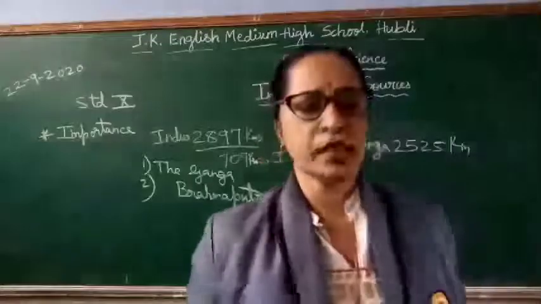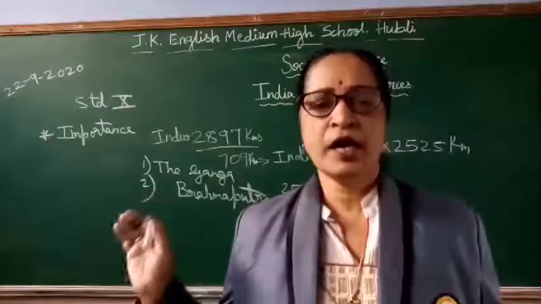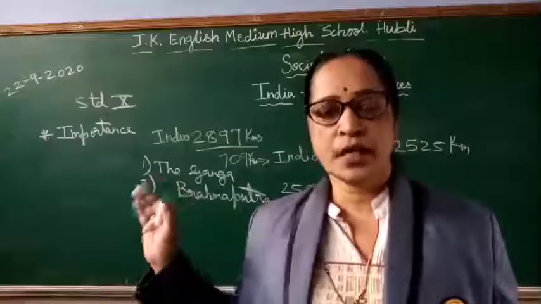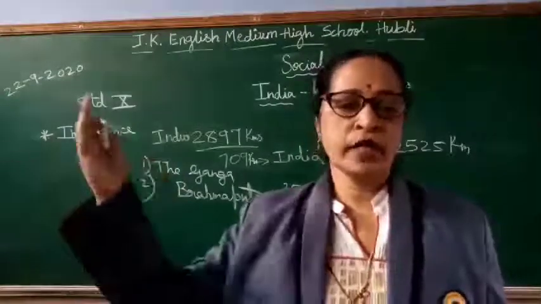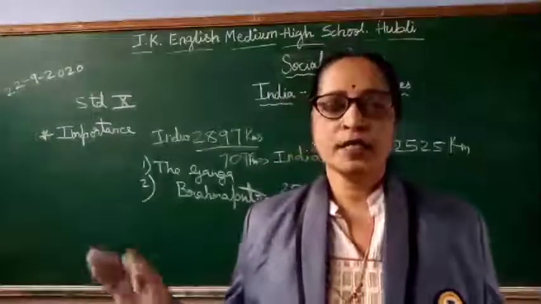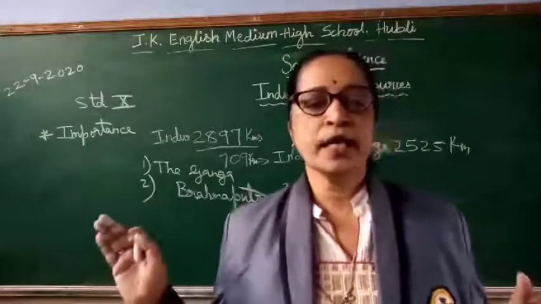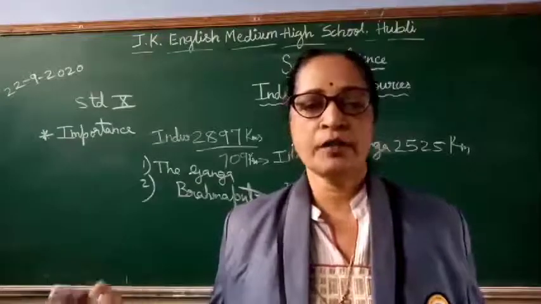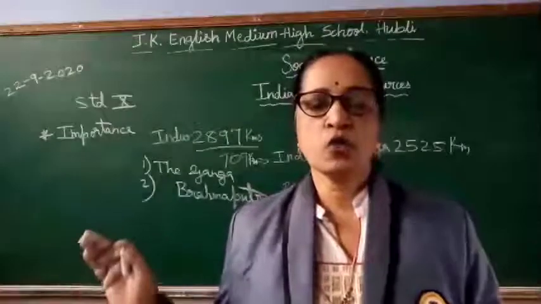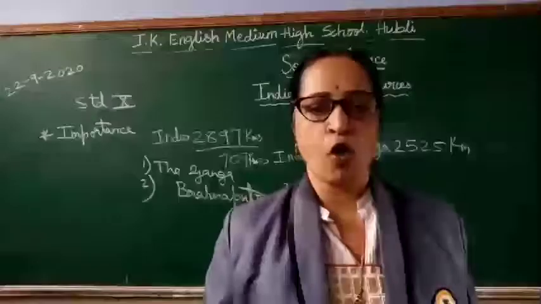I'll repeat once again, children. The Mahanadi rises in the Sihawa range and flows towards the east, and later on it joins the Bay of Bengal. The Godavari is the longest river in South India. It rises in Trimbaka and flows towards the east and joins the Bay of Bengal.